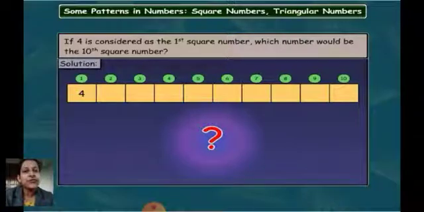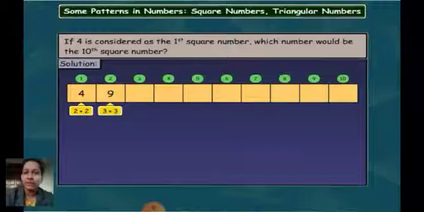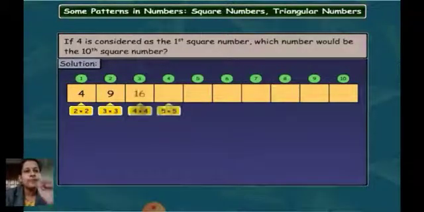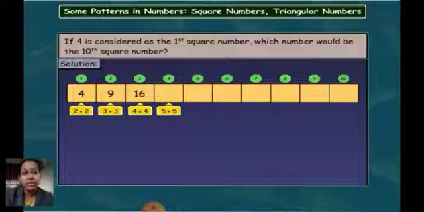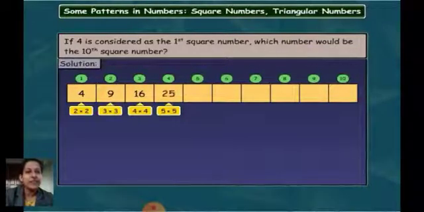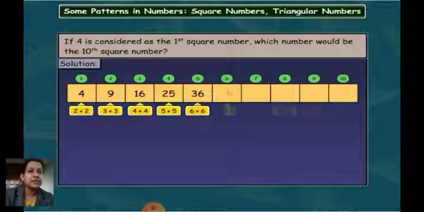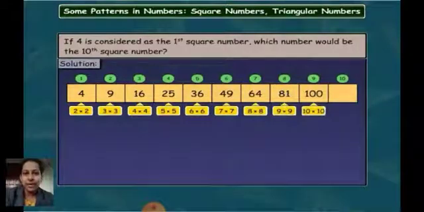Okay, so first one is 2 multiplied by 2. Second number will be 3 multiplied by 3, which is equal to 9. Third number will be 4 multiplied by 4, which is equal to 16. Then next is 5 multiplied by 5 is 25. Correct? Then we have 6 multiplied by 6 is 36. 7 multiplied by 7 is 49. 8 multiplied by 8 is 64. 9 multiplied by 9 is 81. 10 multiplied by 10 is 100.